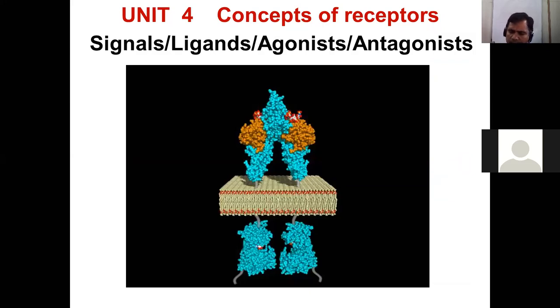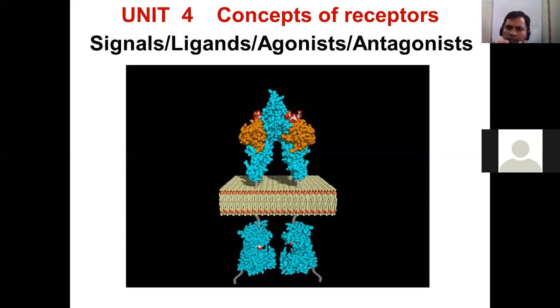I think in the previous class I started with this particular illustration, the model of receptor, and I raised this particular slide last time also. This unit is very essential and critical. Why is it critical?